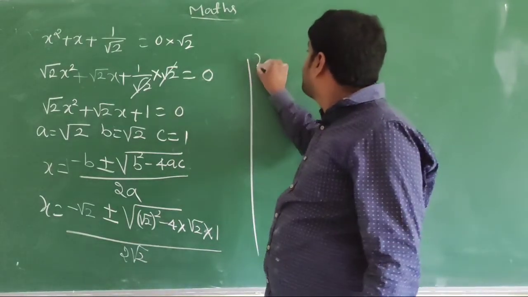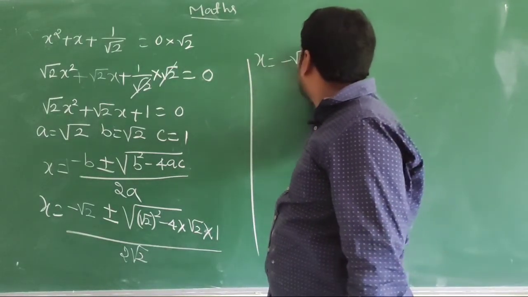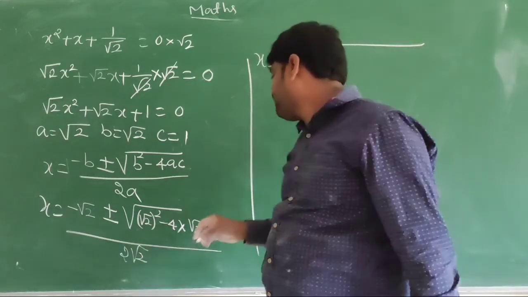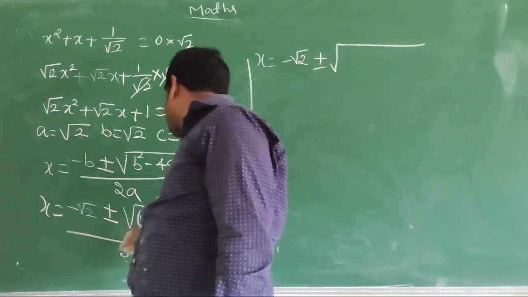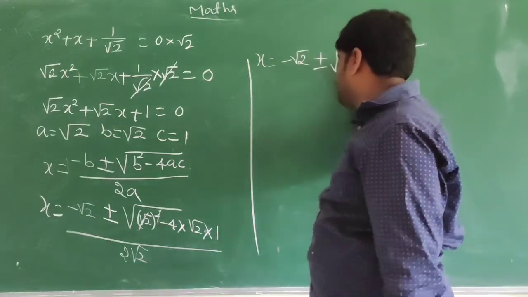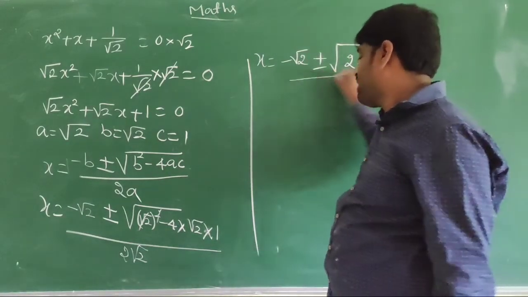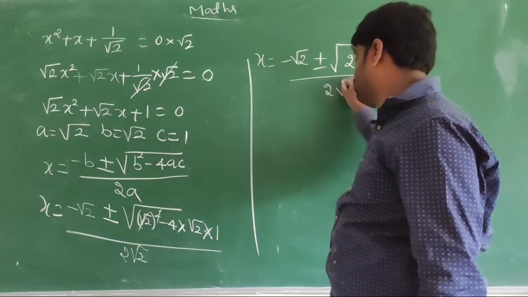That is, x is equal to minus root 2 plus or minus square root of 2 minus 4 root 2, divided by 2 root 2.